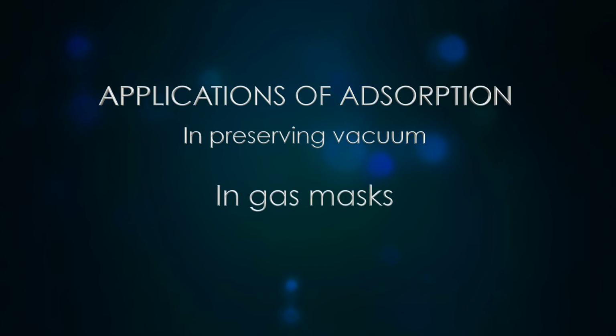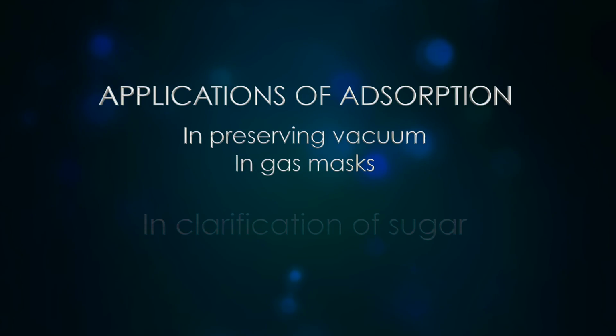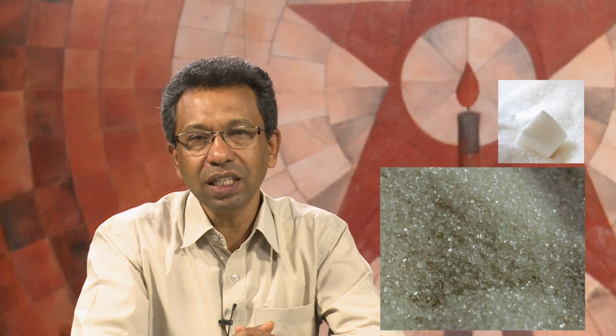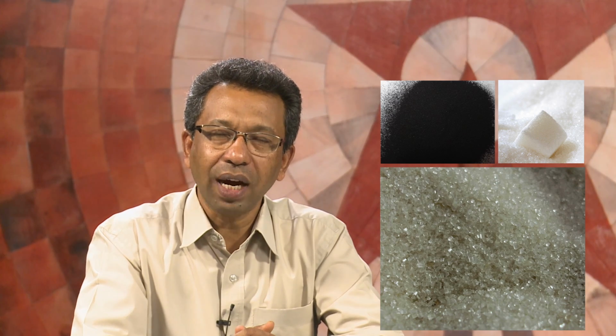Second, in gas masks. All gas masks are devices containing suitable adsorbent so that the poisonous gases present in the atmosphere are preferentially adsorbed and the air for breathing is purified. Third, in clarification of sugar. Sugar is decolorized by treating sugar solution with charcoal powder. The latter adsorbs undesirable colors present.